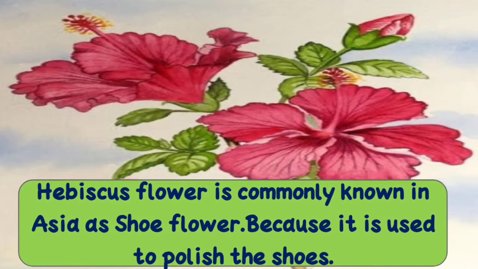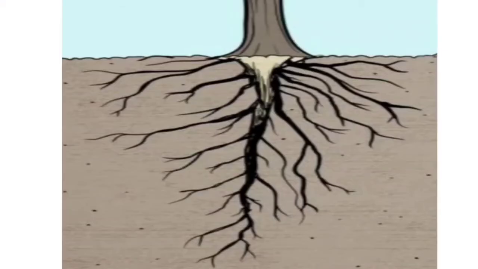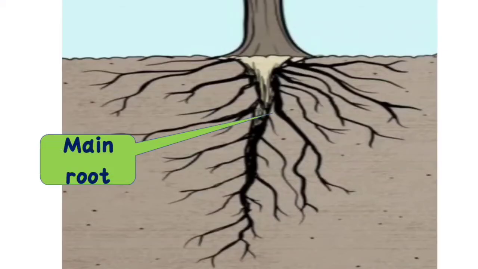The hibiscus flower is commonly known in Asia as shoe flower. Why are we calling these flowers shoe flowers? There is a reason, because it is used to polish shoes. In olden days, people used these flowers to polish their shoes. If you want to check it, use this flower to polish your shoes, and you will get nice shiny shoes.